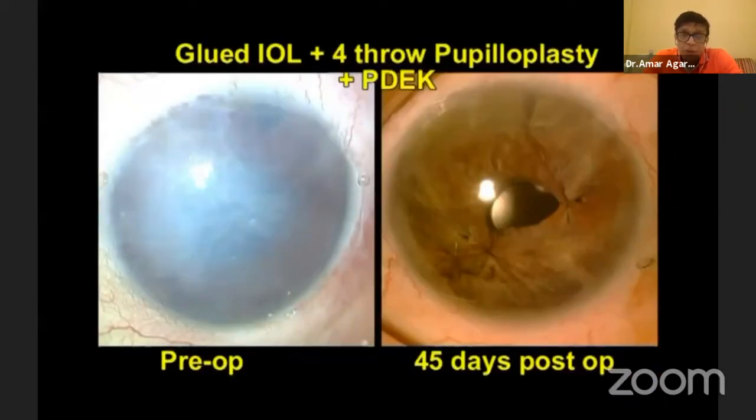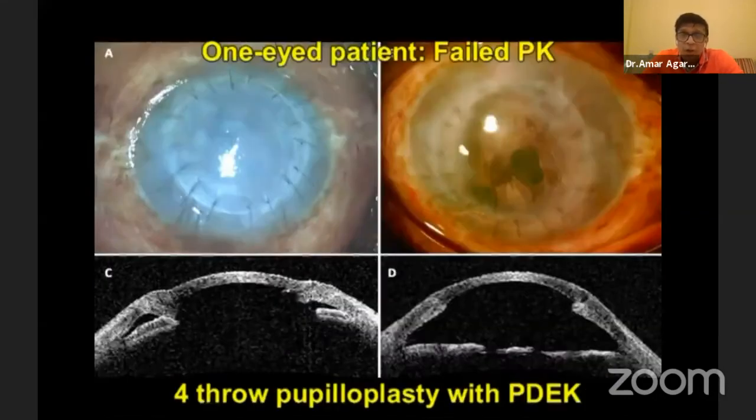Look at this patient pre-op, post-op. This patient came to me from Bombay, referred by Dr. Natarajan. You can see it was operated 6 times. We are operating the 7th time, and see we have done a gluediol, fourth row pupilloplasty and PDEC. And that's why we do PDEC and not DMEC or DSEC.